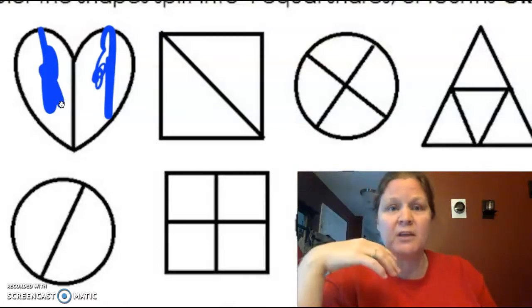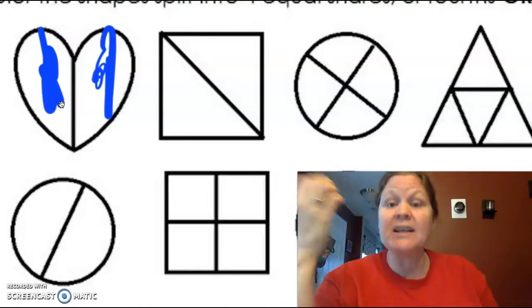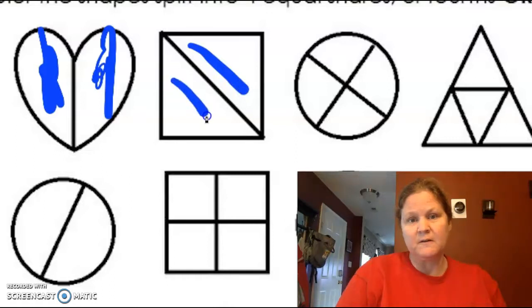Remember last week we were talking about equal fair share? Yeah. A fraction has to have equal parts. So my heart is a fraction because it has two equal parts. Over here, I've got my square. How many equal parts do you see? Put a line in each one. Two. So my square is split into halves.